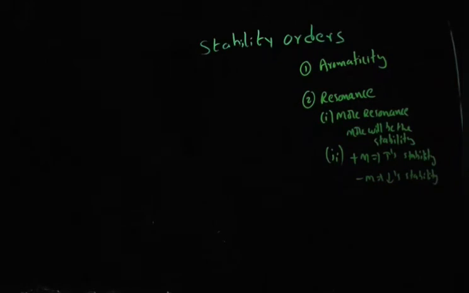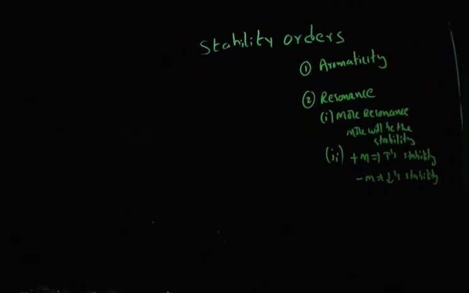Okay, the third factor, if suppose the plus M group or minus M group is not directly connected, then you have to go and check each and every resonance form in which the plus M group or minus M group is directly connected to the carbocation or not. That's also very, very important guys.